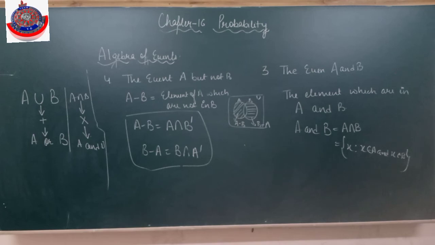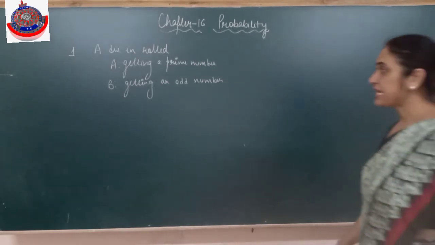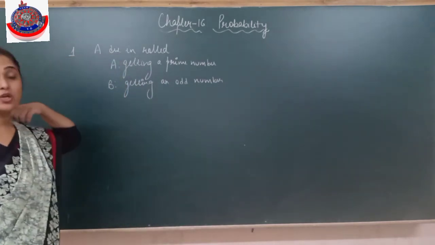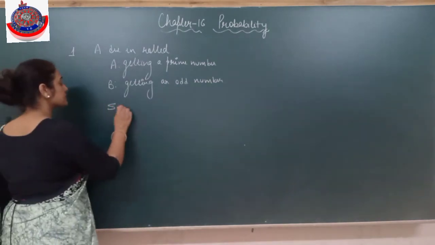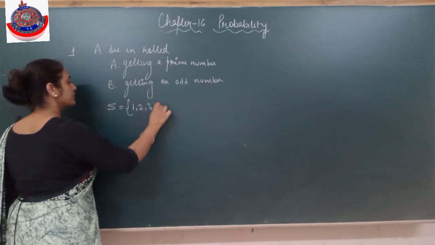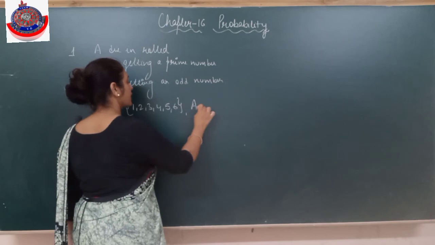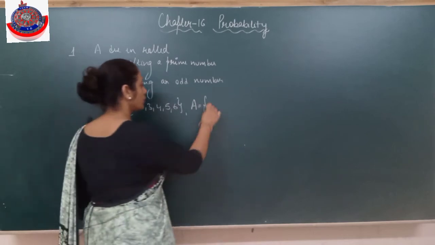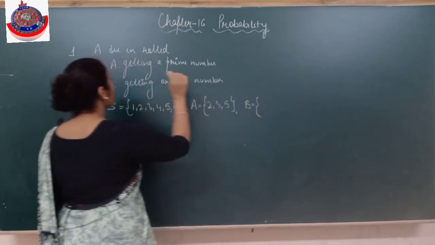So let's do one example to support the basics we have done till now. Read this. A die is rolled. A is an event getting a prime number. B is an event getting an odd number. We'll find out all those things which we did in the algebra. First of all, write the sample space. When a die is rolled, the sample space is 1, 2, 3, 4, 5, 6. What will be A? A is prime number. Out of this, prime numbers are 2, 3 and 5. B is odd number.